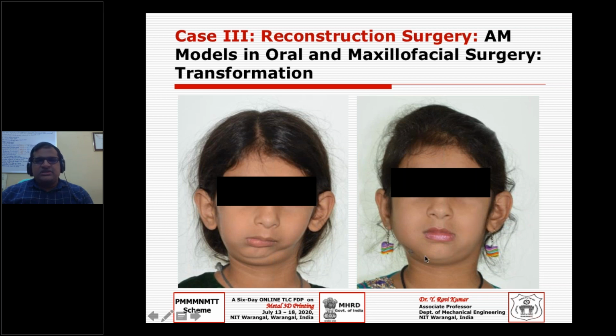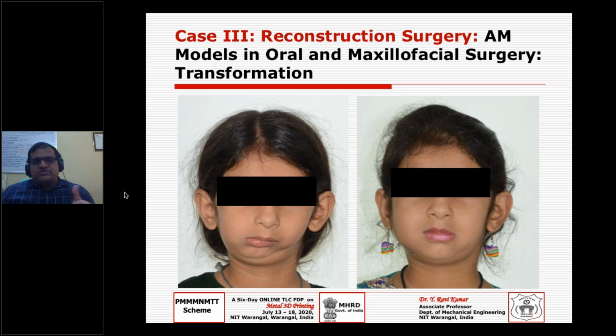Yes, you are correct, because the bone growth will be there. She was 8 years old when we did it 3 or 4 years back. Now she may be 12 years old, but the bone growth will continue. A good growth rate will be there during the teenage years. So probably it got overcorrected, and it should be corrected finally once she turns 18 or 19 years of age, and the final setting should be done.